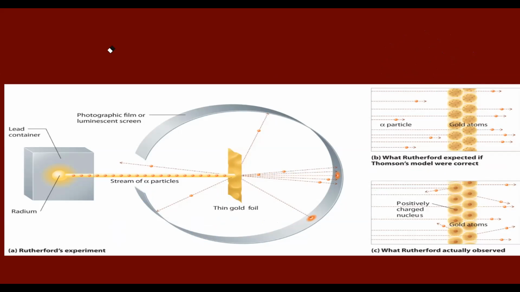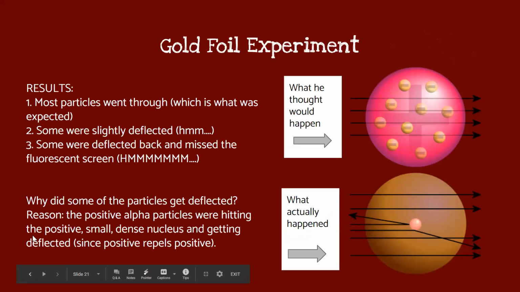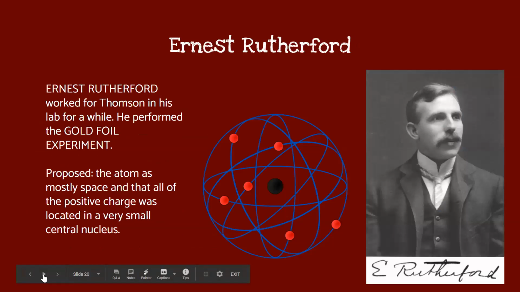So if we go back to the slide, the results were that most particles went through, which was expected. That was expected, but some were slightly deflected, and some were deflected back and missed the fluorescent light. And why did that happen? It is because the alpha particles were hitting the small dense nucleus where we know that the proton is going to be located. And obviously positive and positive is going to repel each other. And that is how we found out that the proton is going to be in the nucleus.